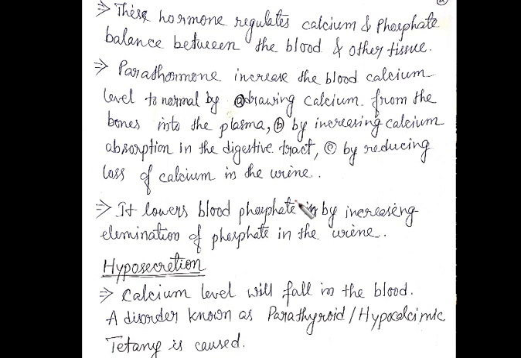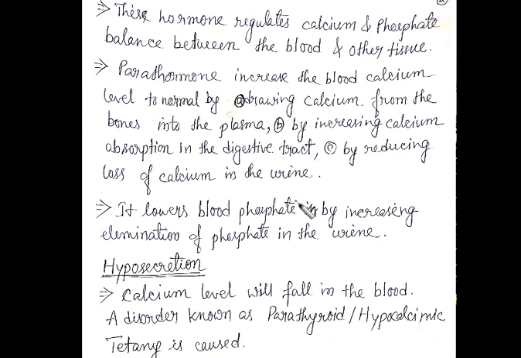So whenever there is a low concentration, or the concentration of the calcium is below the normal level, which is the optimum level, then what will our system do? Parathormone will be released, and as a result, it will stimulate the osteoclast cells of the bone, and the bone will release the calcium.